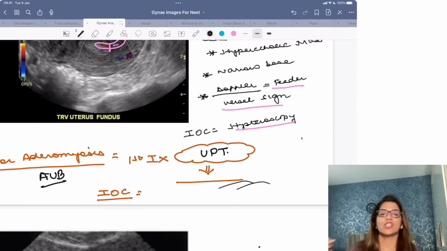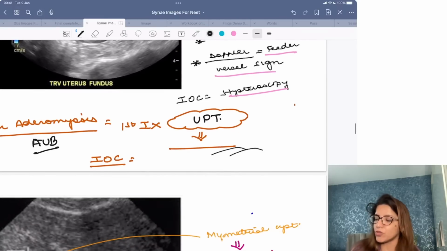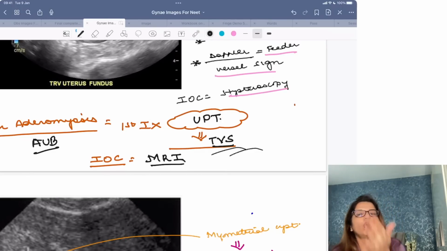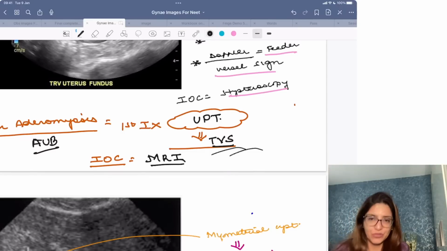Then what was the next investigation? The next investigation which you are going to do is a TVS. Although the investigation of choice for adenomyosis is MRI. Right? Similarly, in a case of polyp, the first investigation which you are going to do will be ultrasound followed by TVS, but then the investigation of choice is hysteroscopy, right?